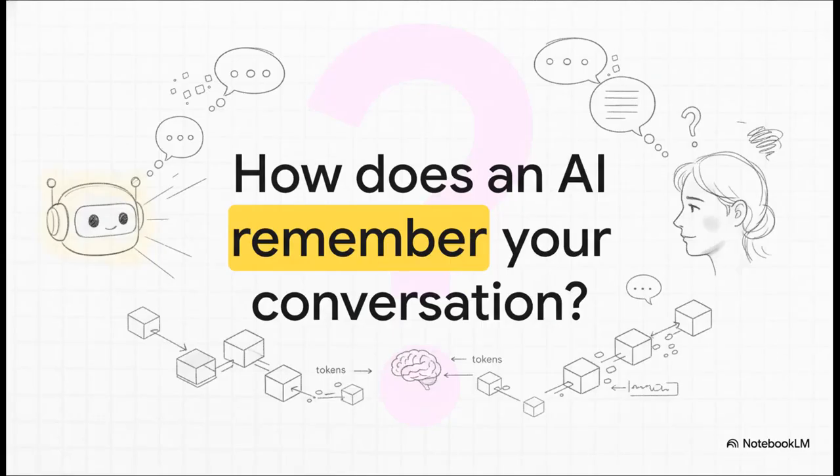We've all been there, right? You're deep in a chat with an AI, things are going great, and then bam, it completely forgets what you just talked about. It's super frustrating. But there's a fascinating reason why that happens, and as we're about to see, an even cleverer solution.